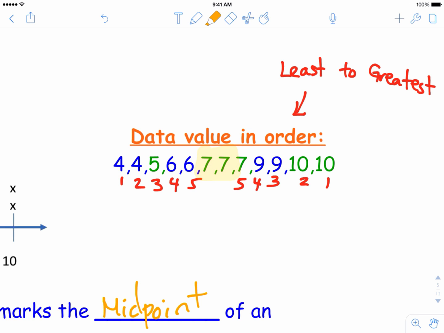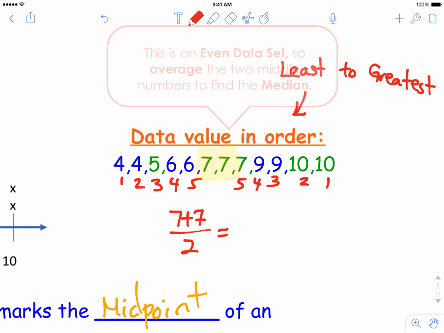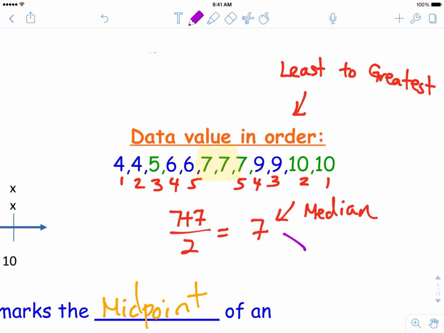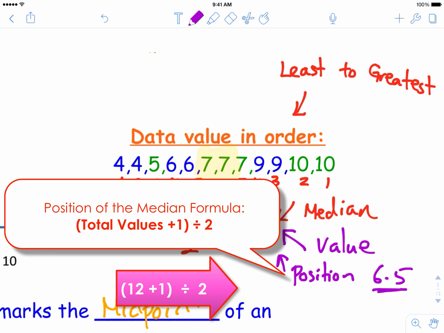Now, since there are 12 data values in this example, it is an even data set, which is why there are 2 middle numbers in this case. In order to find the median, we need to average these 2 middle numbers, and the average of 7 and 7 is still 7. This number is also called the value of the median. The position or the location of this median is at the 6.5 place of the ordered data set. You can find the position of the median by either just counting the numbers until you get to the middle or by using this formula: adding 1 to the total number of data and then dividing that by 2.